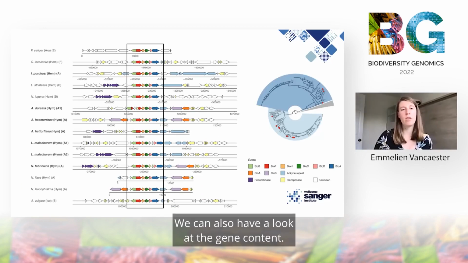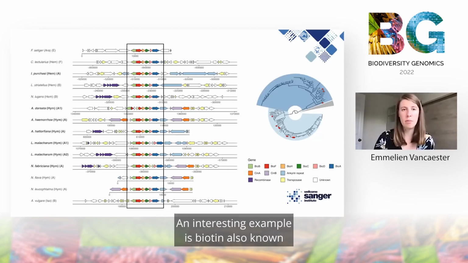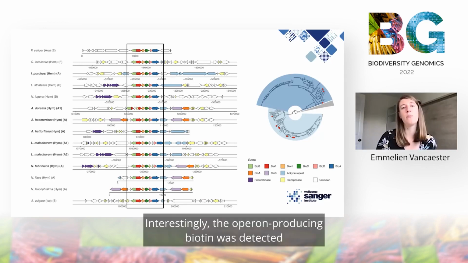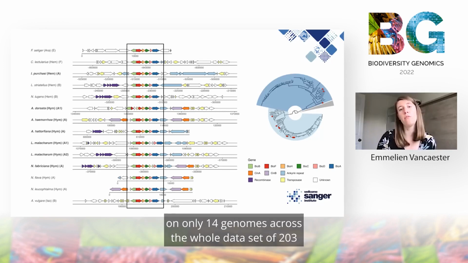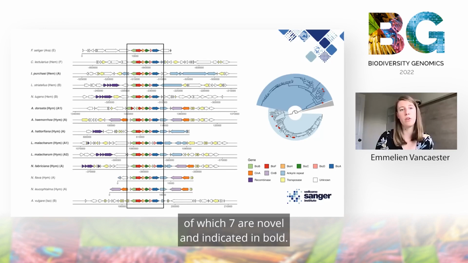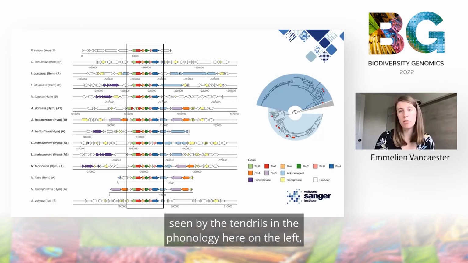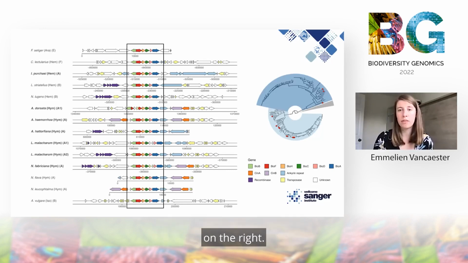We can also have a look at the gene content. An interesting example is biotin, also known as vitamin B7, which is an essential metabolite that needs to be taken up in a diet by most insects. Interestingly, the operon producing biotin was detected on only 14 genomes across the whole dataset of 203, of which 7 are novel, indicated in bold. The Wolbachia harboring this locus show a punctuated pattern seen by the dead rods in the phylogeny here on the right.